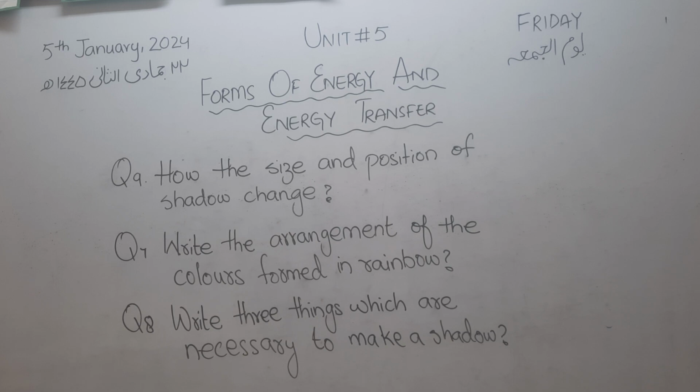And the same for the size. If the object comes closer to the source, it will form a bigger shadow, and if it moves far away from the source, it will form a smaller shadow.